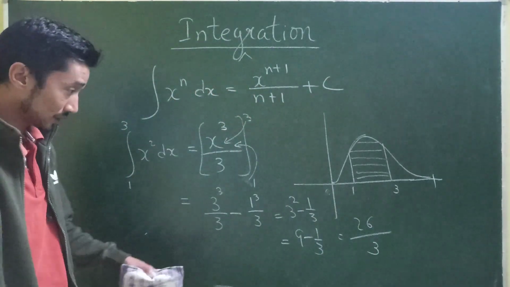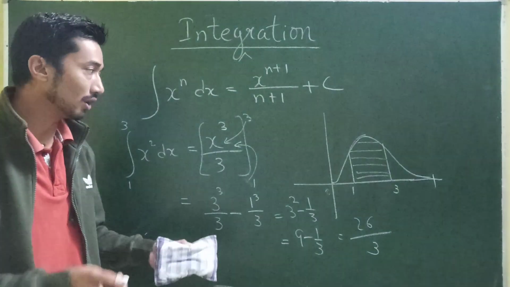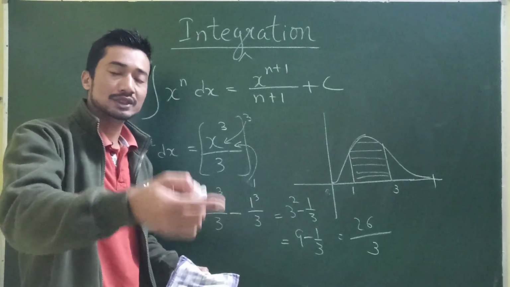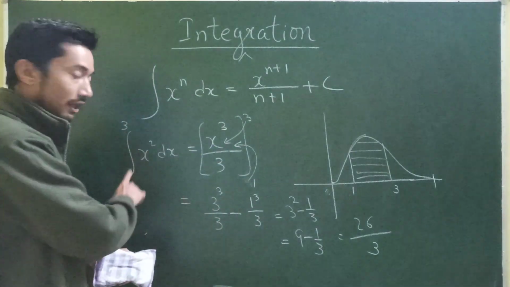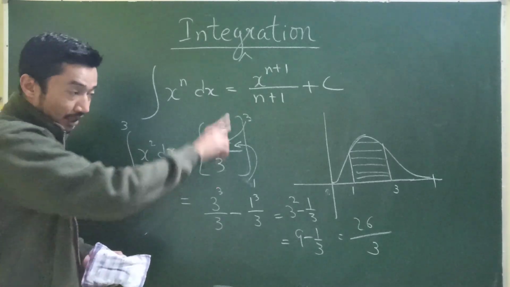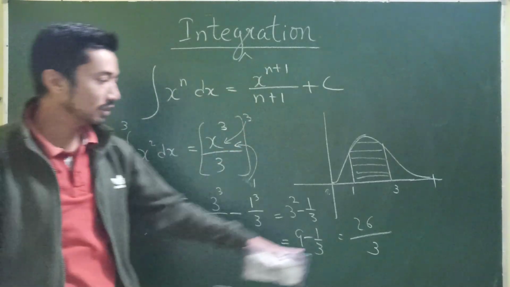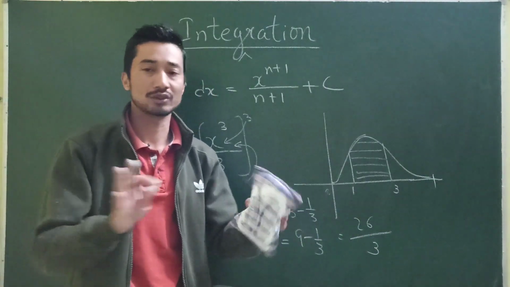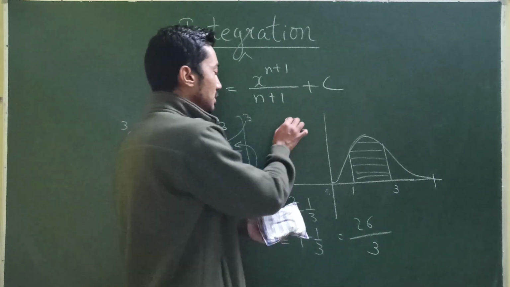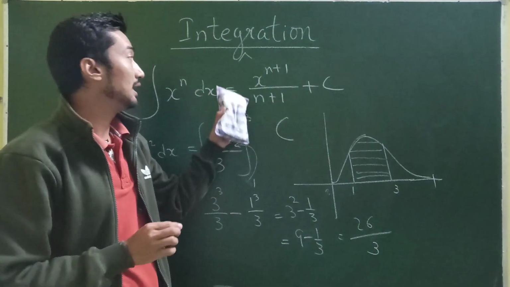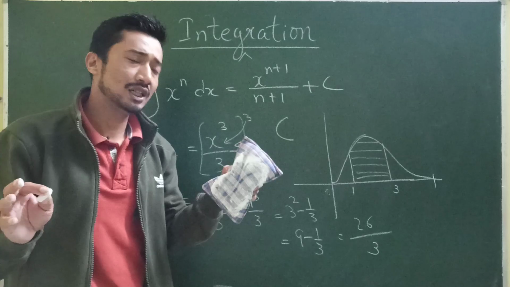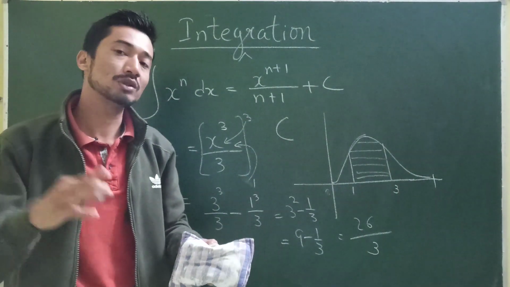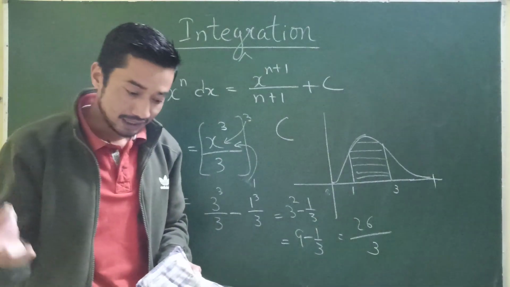So that was the difference, because in indefinite integral we got only x cubed by 3 plus c. That only gives us an expression, not a single value. But when you go for definite integral, where the limits are given from there to there, when we calculate, we get one unique value. That is, we get the value 26 by 3. So that's the only difference. And that's why we use this integration constant in indefinite integrals. So don't be very tensed or serious about this integration constant. It will be removed very soon when we start doing definite integration.